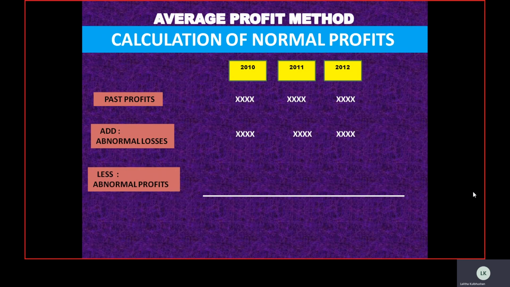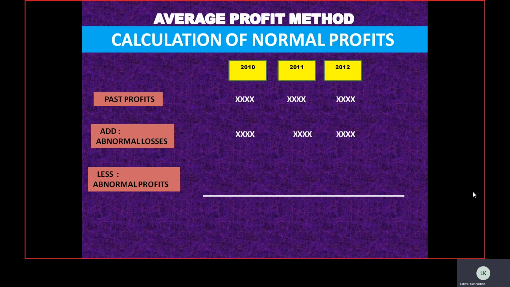Similarly, as the business can have abnormal losses, in the same way it can have abnormal profits, or abnormal gains as well. So if any firm is having abnormal gains or profit, then it has to be deducted. The basic reason: what do abnormal gains mean? For example, a gain from a lottery. It's unexpected, unnatural, a coincidence, you can say, through which the business has a profit. So if the business has a gain or a profit because of these unnatural events, this would have increased the profit earlier.